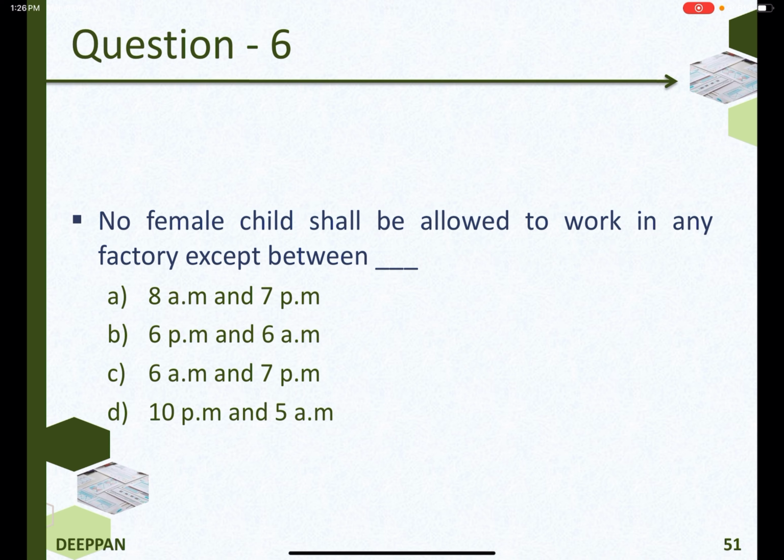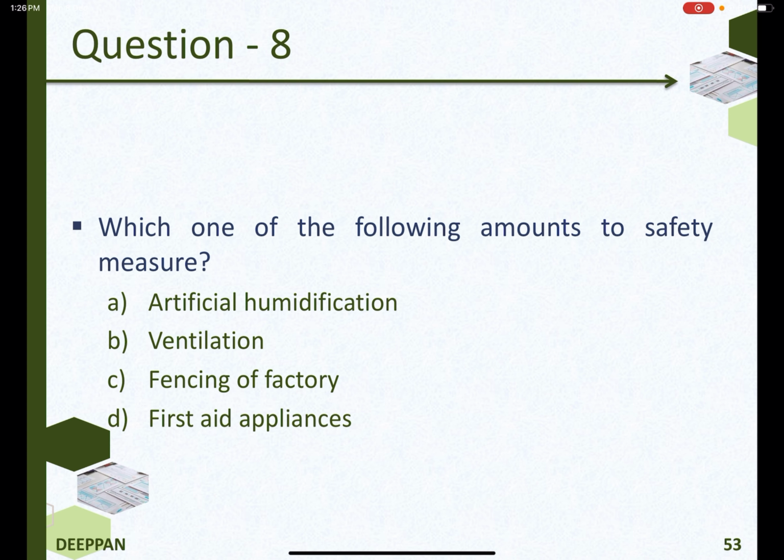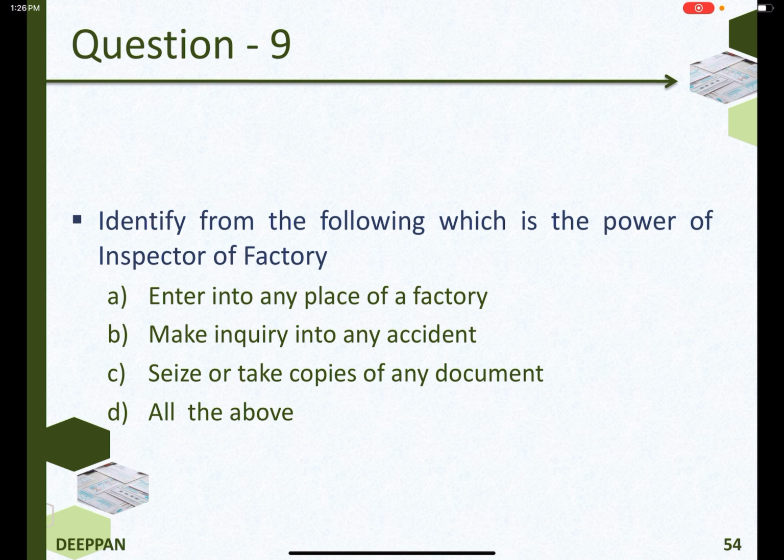No female child shall be allowed to work in any factory except between 8 a.m. and 7 p.m. Compensatory holidays are to be availed within 2 months. Which one of the following amounts to safety measure? Fencing of factory. Identify from the following which is the power of inspector of factory. Enter into any place of a factory, make enquiry into any accident, seize or take copies of any document. The answer is all the above.